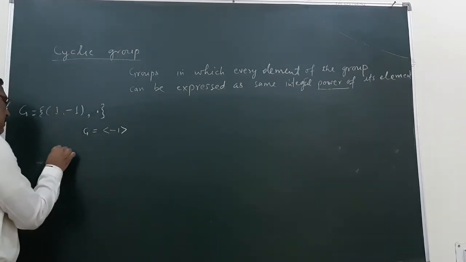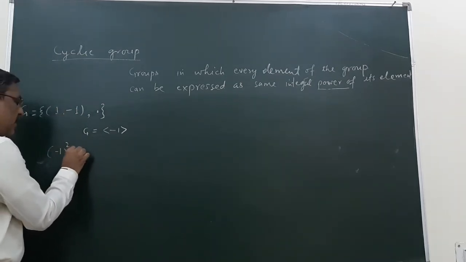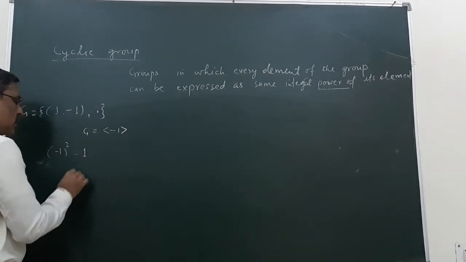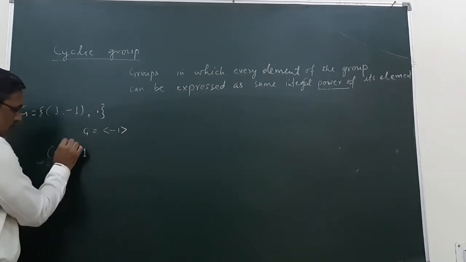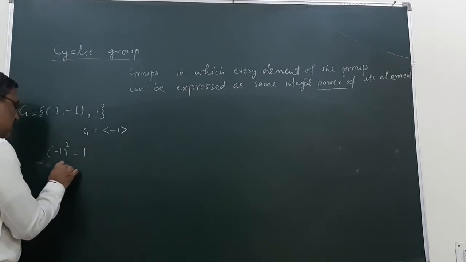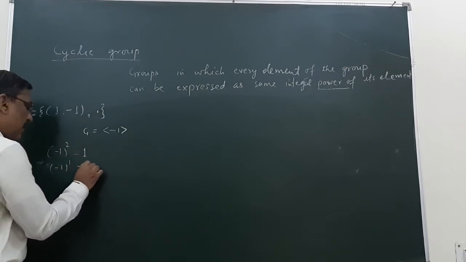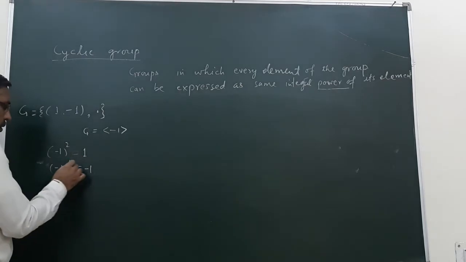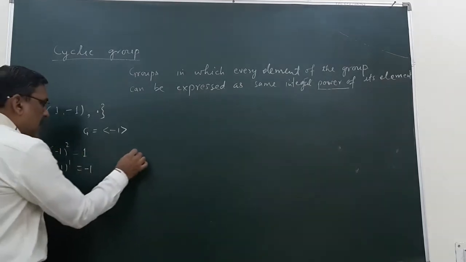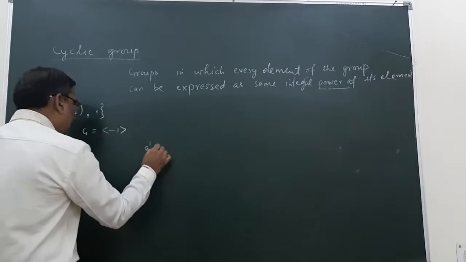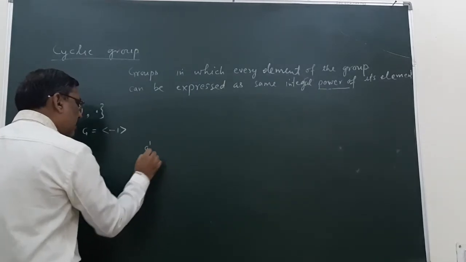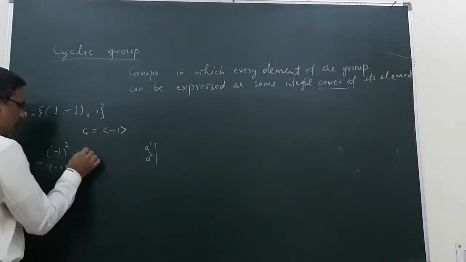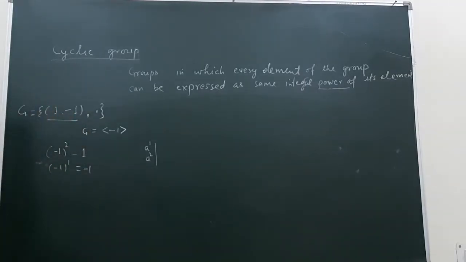Minus 1 raised to the power 2 is equal to 1, and minus 1 raised to the power 1 is equal to minus 1. So let us say minus 1 is A, then A raised to the power 1 and A raised to the power 2 both give us the elements of the group. So the generator of this group is minus 1, whereas 1 will not be the generator.